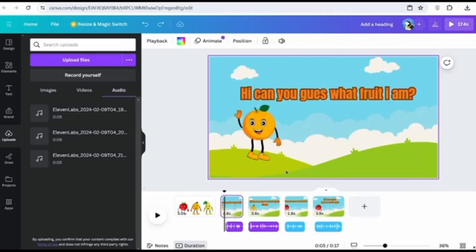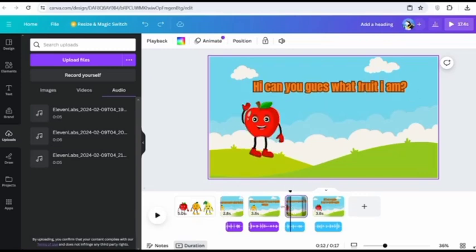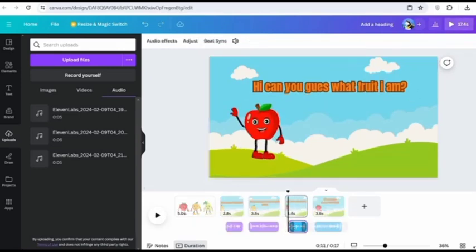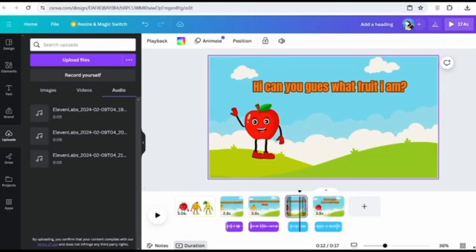You go ahead and continue doing the same process for all of your different scenes and for each of your different characters. And set it up in such a way where it's engaging, where it's following through, until you've done your entire video. Now, as you can see, I've added in all my different characters and all my different text. Once you're done that, you're not done yet, because the last thing you need to do to truly make this a great video is to add in some background music.